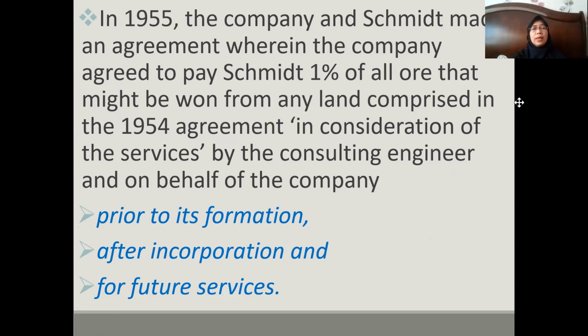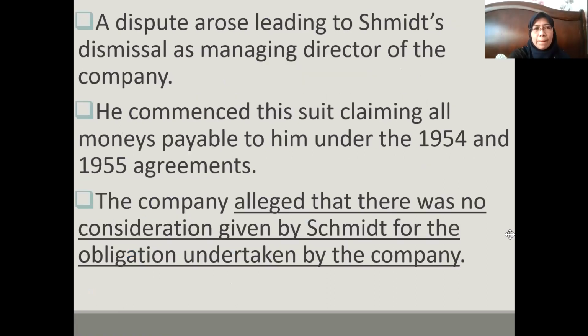And a year later, in 1955, the company and Schmidt made an agreement wherein the company agreed to pay Schmidt 1% of all ore that might be won from any land comprised in the 1954 agreement, in consideration of the services by the consulting engineer on behalf of the company. So whatever was due for payment, first the company said, whatever was due prior to the formation of the company, prior to the existence of the company, and after its incorporation, and also future services. So these are all the promises, the obligations on the part of the company.